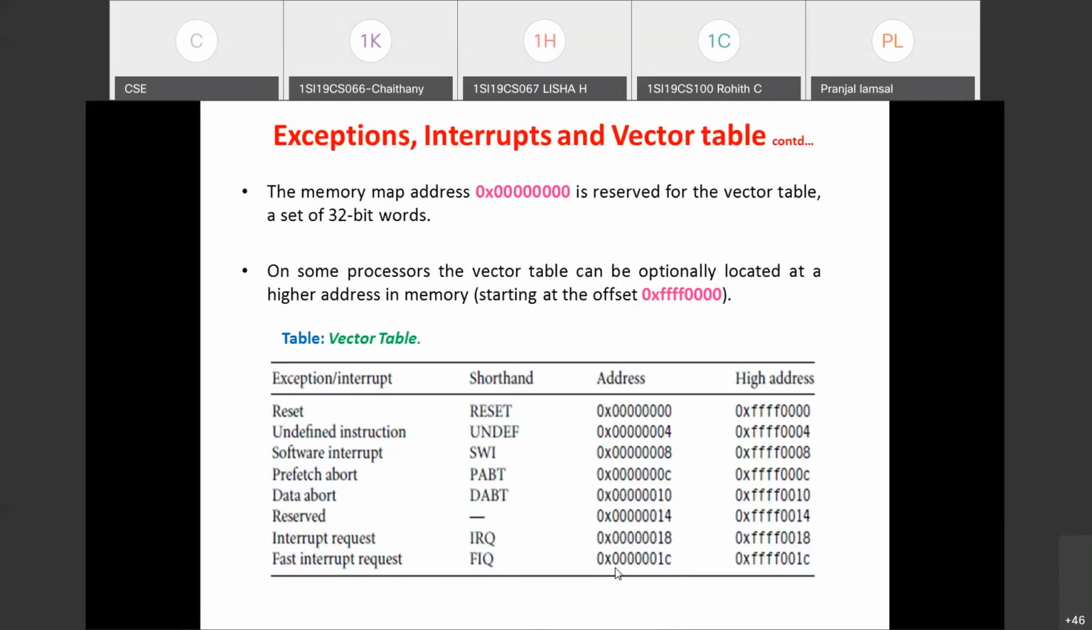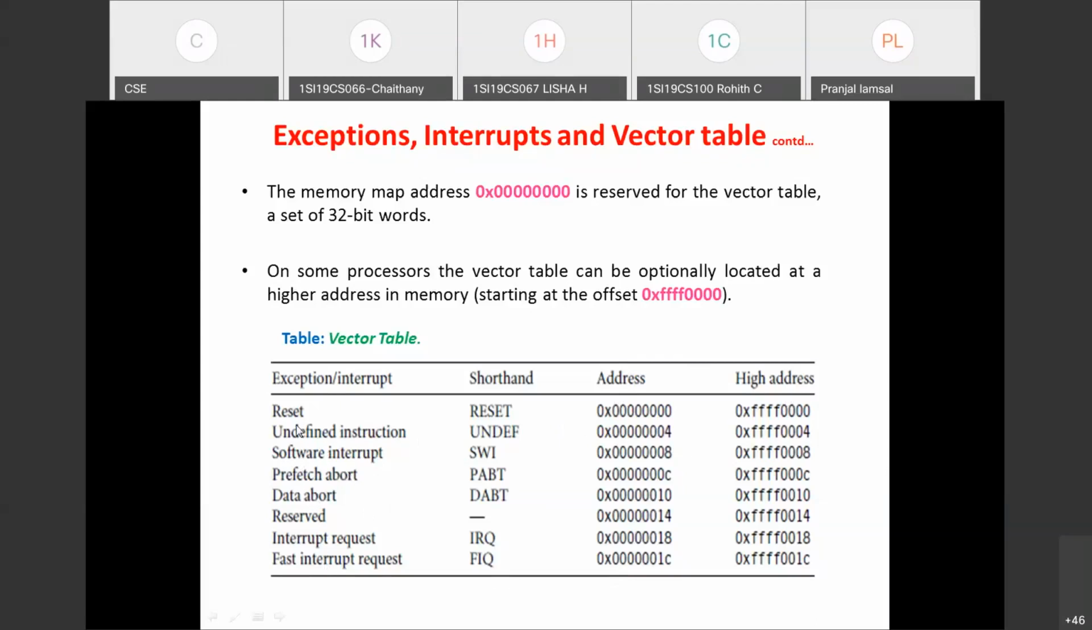So this is about the exceptions, interrupts, and the vector table. Processors may use the lower address or higher address to store the vector table. So this is the address for each of these 7 interrupts, that is, the lower address and higher address. And these are the exceptions or interrupts: reset, undefined instruction, software interrupt, prefetch abort, data abort, interrupt request, and fast interrupt request.